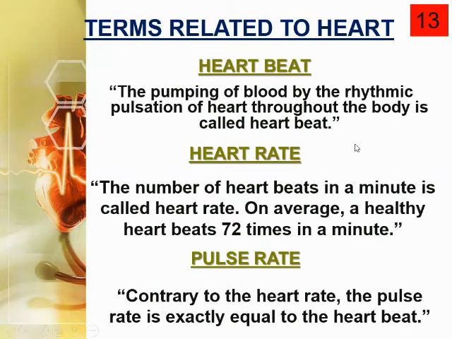But actually the heartbeat and pulse rate are the same thing. The heartbeat we can find out from the thoracic cavity, okay. This is the contraction and relaxation movement of the heart, okay. But because the arteries arise from the heart and have a network in our whole body, we can find out what is called the pulse, okay. Pulse rate is the rhythmic pulsation of the arteries, because blood is flowing into the arteries. So this is called the pulse rate, okay.